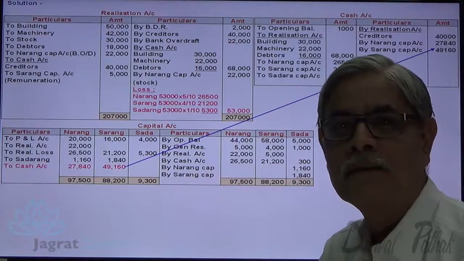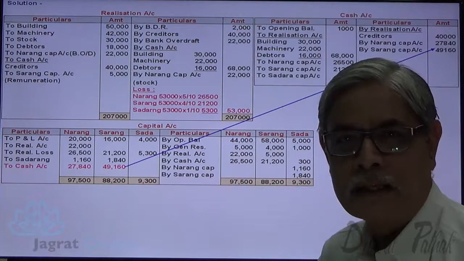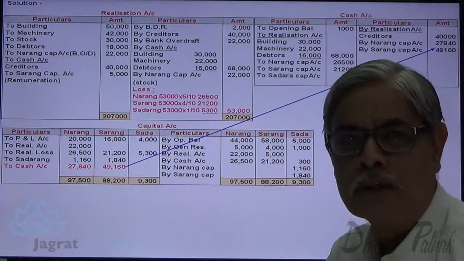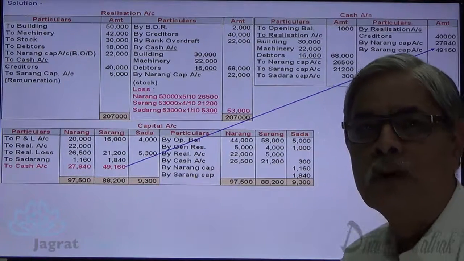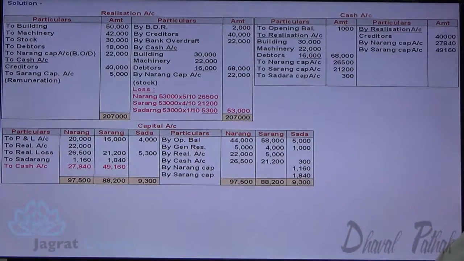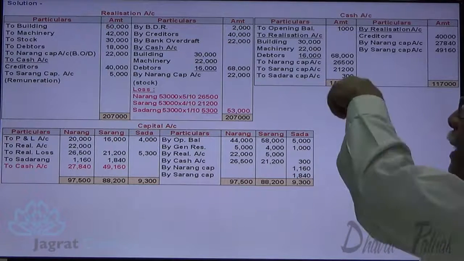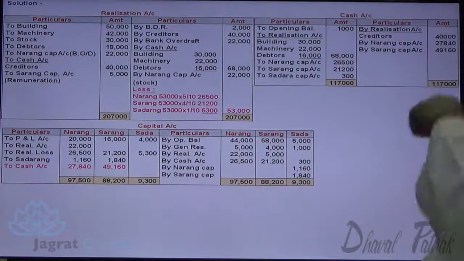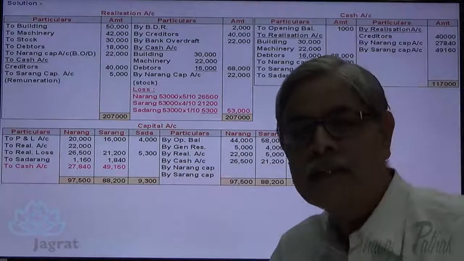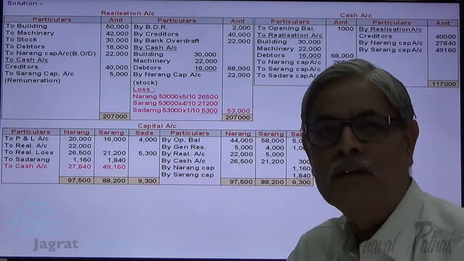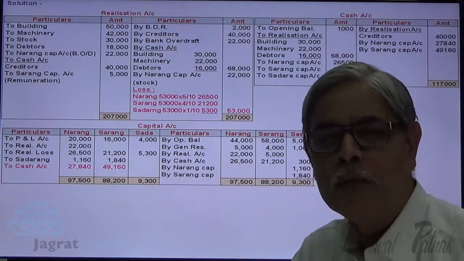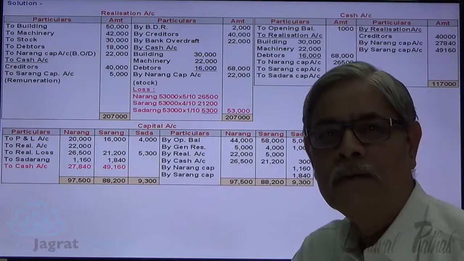The last account to be closed is the cash account. This is a dissolution of the firm, so there won't be any closing cash balance in the cash account. So total of debit side of cash account and total of credit side of cash account should agree. Let us have a total thereof. So here total of debit side is 1,17,000 and total of credit side is also 1,17,000. So this is how cash account tallies. There is no cash balance left. This is how this sum on dissolution of a partnership firm is solved before you. I feel that you must have followed. Thanks to all of you.